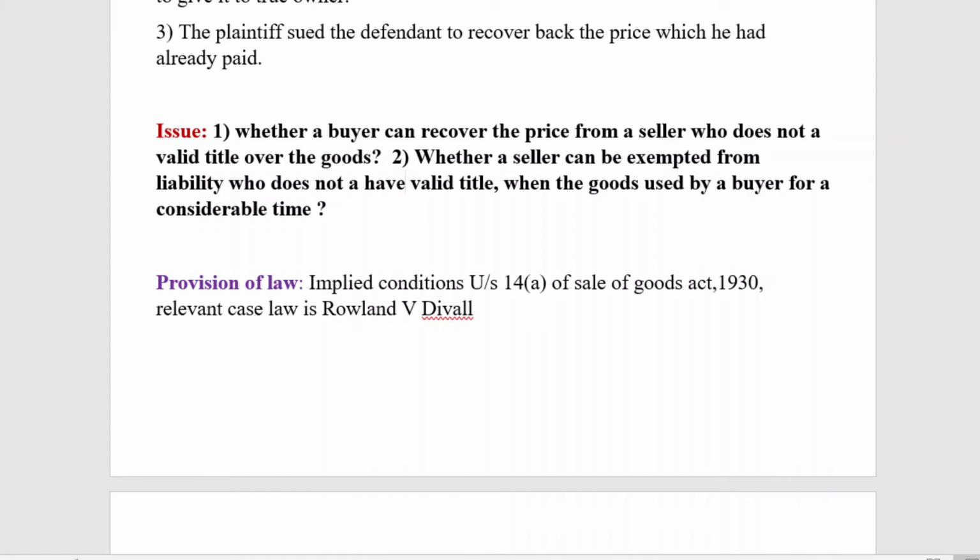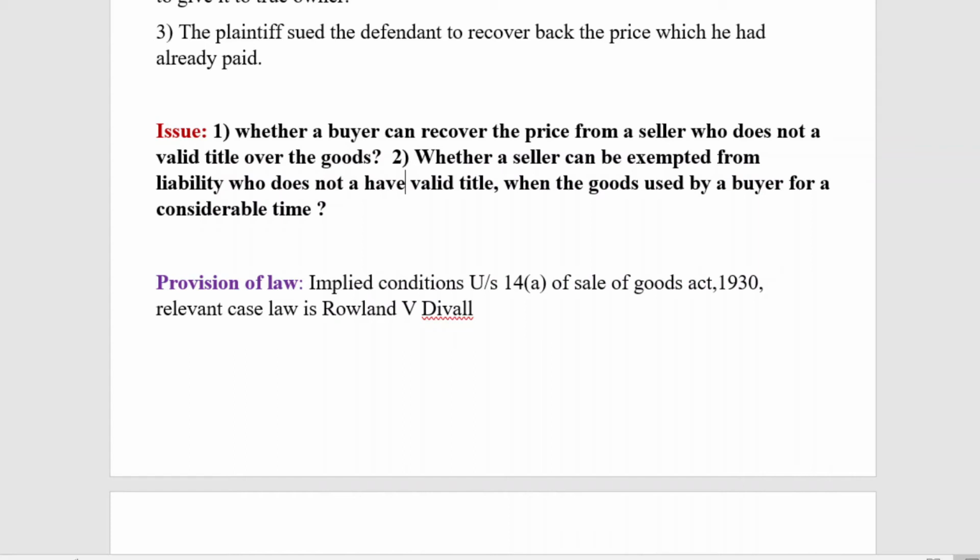Here the issues are, first, whether a buyer can recover the price, that is the consideration, from a seller who does not have a valid title over the goods. That is, the seller does not have the ownership over the goods. Then how can he transfer the property in the goods? So whether the buyer can recover the money he has paid to a person who does not have the title over the goods at all.